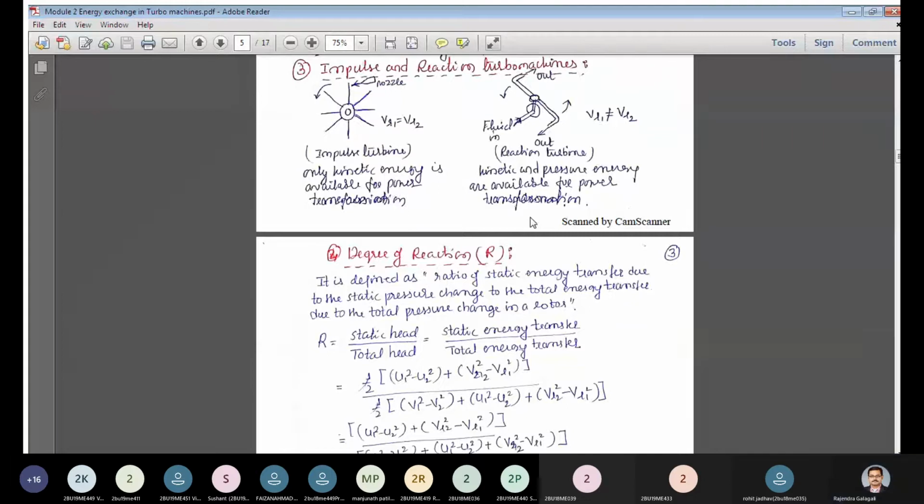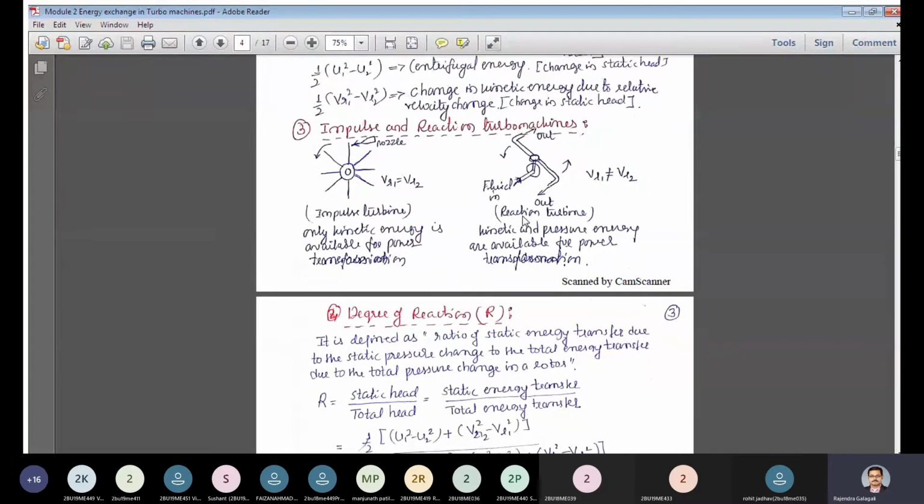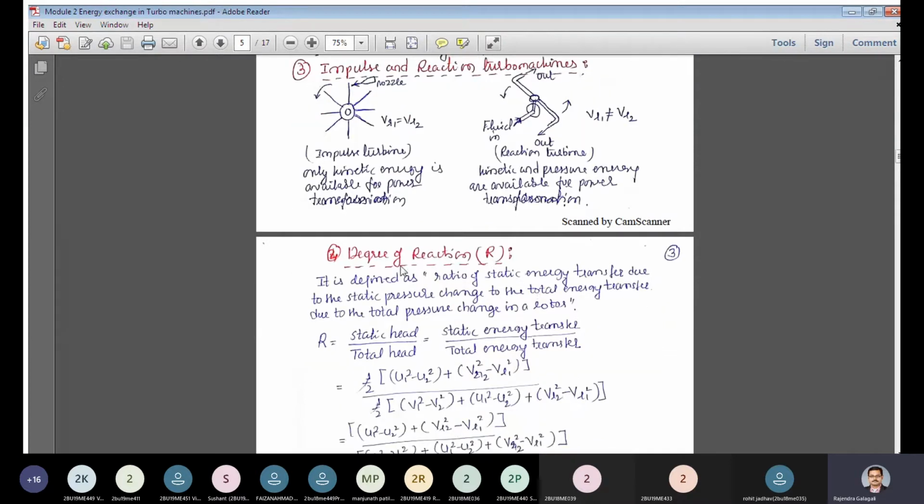Now, the basic purpose of any turbo machine is that it has to serve a purpose. If I am talking about only the power generating turbo machines like turbines, what is the significance of this degree of reaction? The ultimate purpose is to what extent the work output from the turbine can be obtained.